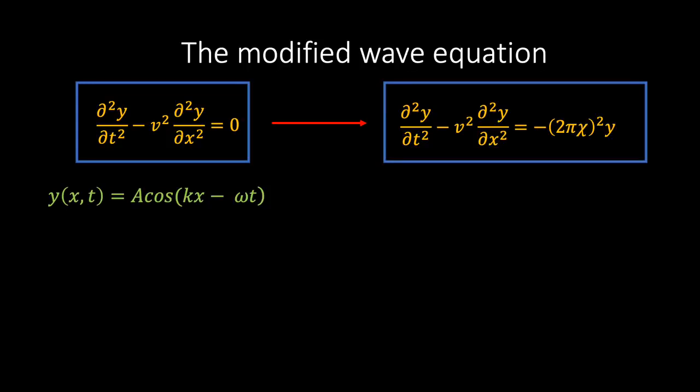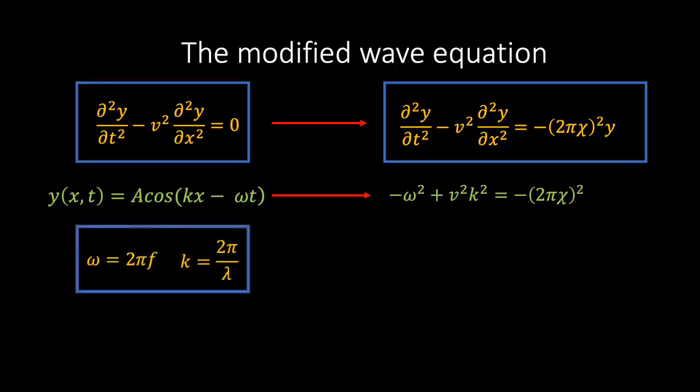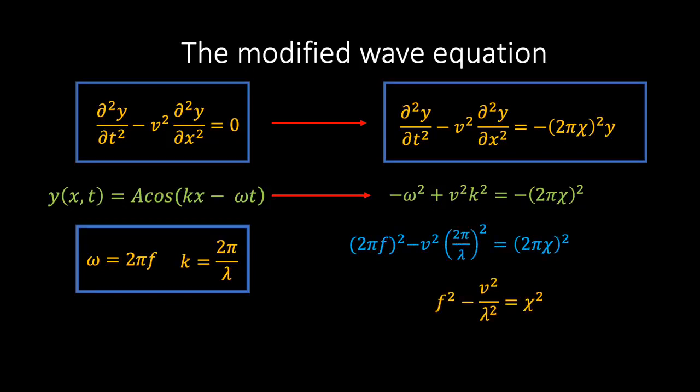A simple calculation reveals that, upon substitution, we find minus omega squared plus v squared k squared equals minus 2 pi chi all squared. If we then sub in the definitions of omega and k, we can rewrite this expression in terms of the frequency and wavelength. If we then simplify this expression and rearrange for f, we find the following expression for the frequency of the modified wave.